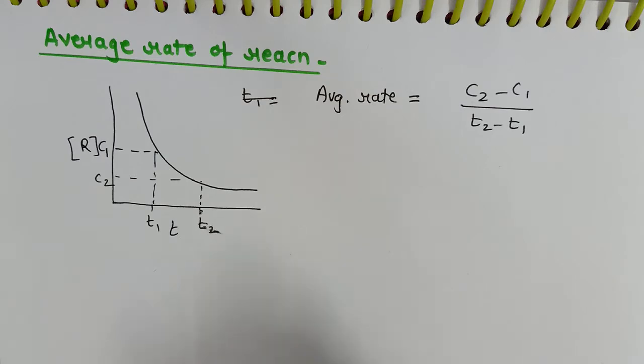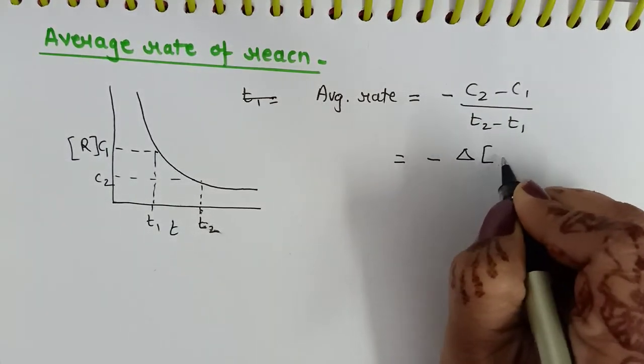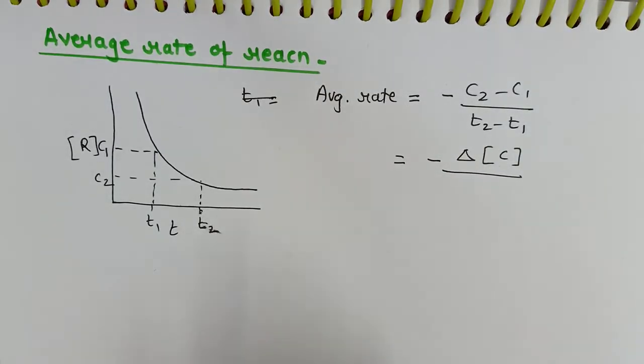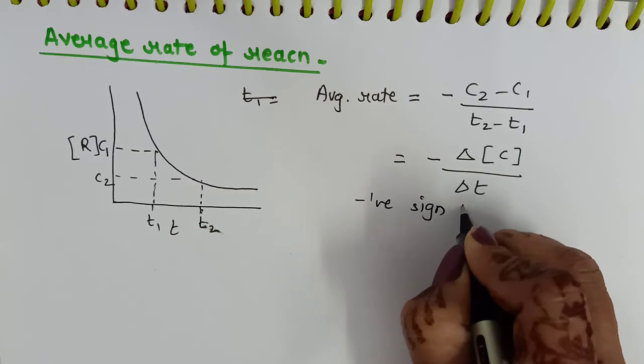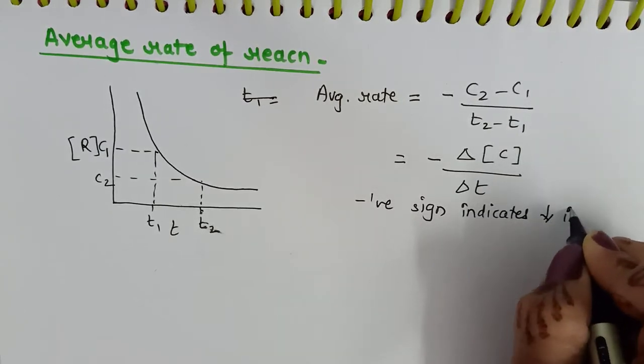Since it is decreasing, we will use a minus sign, or it will be minus del C, that is the change in the molar concentration of the reactant, upon del T. Remember, the negative sign indicates decrease in concentration.